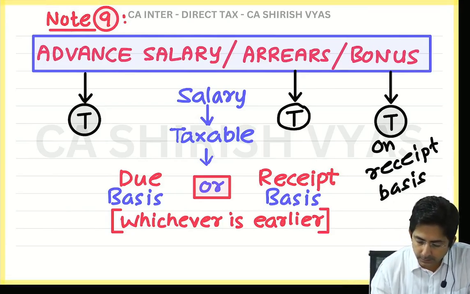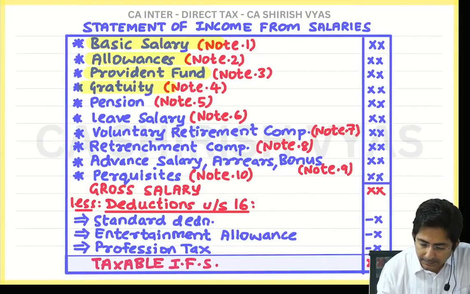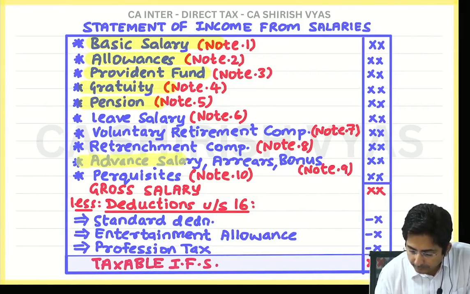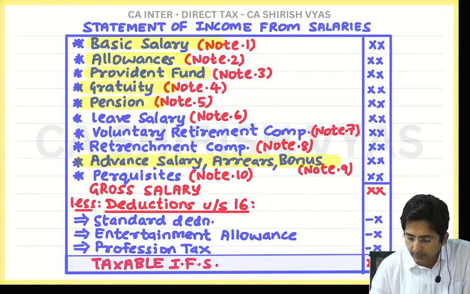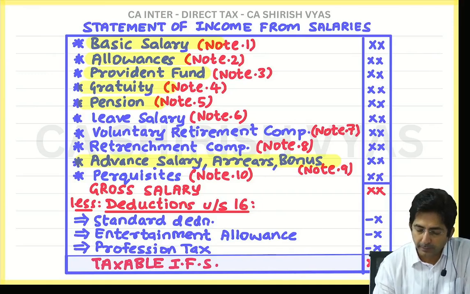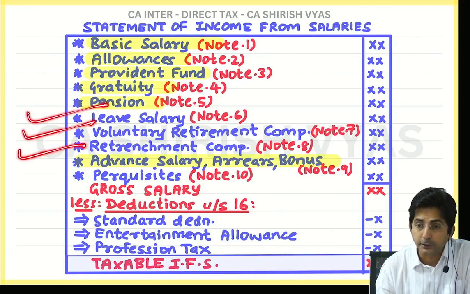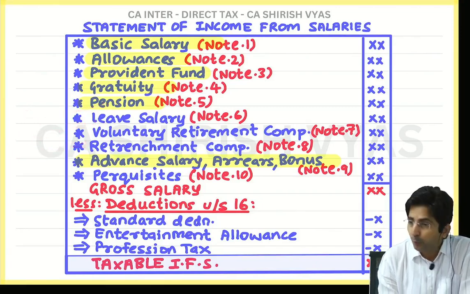So check the status of the topic. I will just highlight what is done. See, pension is done. Then right now what I did? Advance, arrears and bonus. So after the break what we will do, you know, leave salary, voluntary and retrenchment compensation. Okay. And then you will feel that it's about to get over.